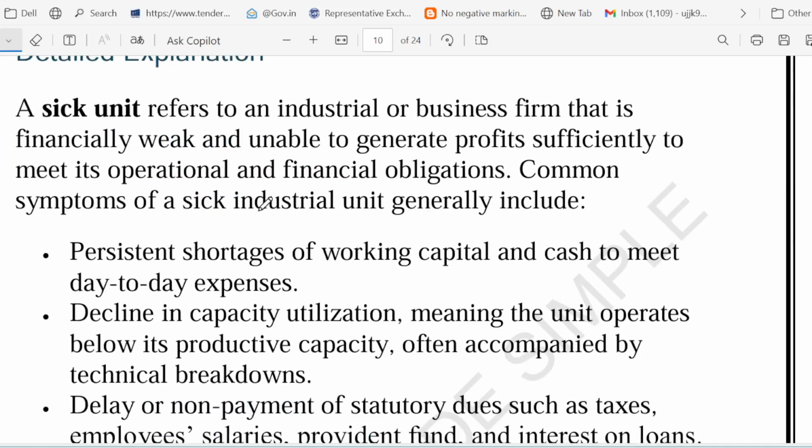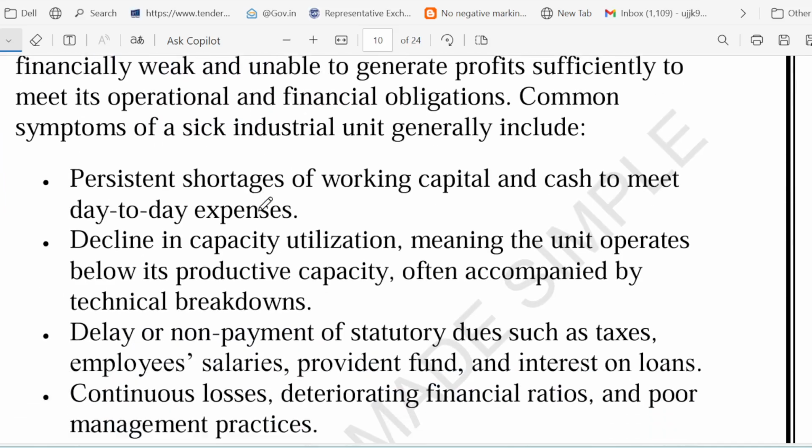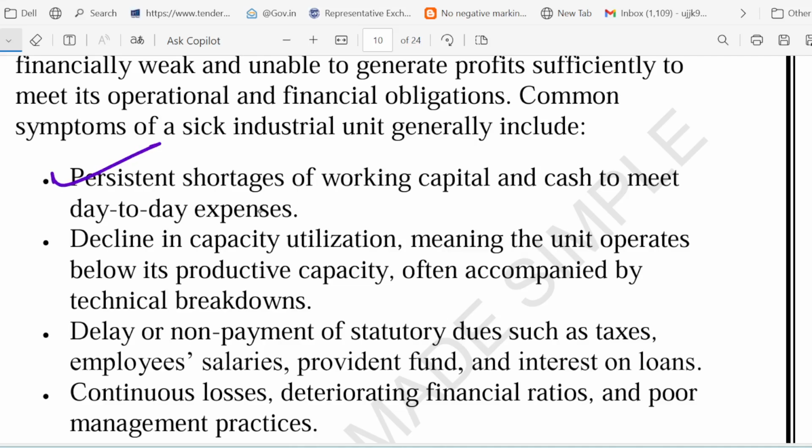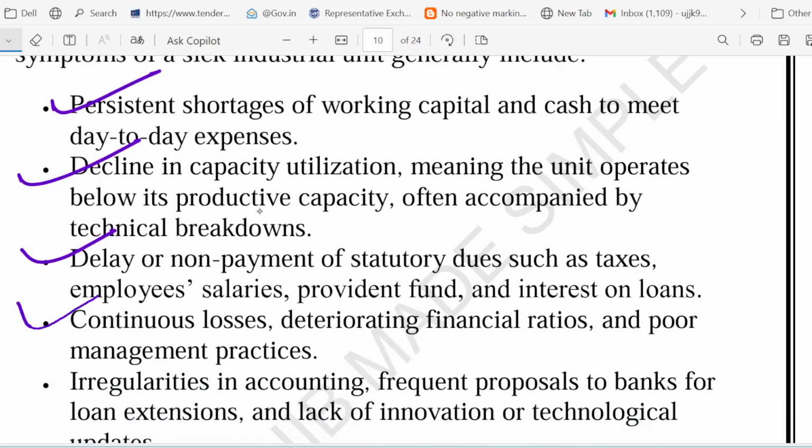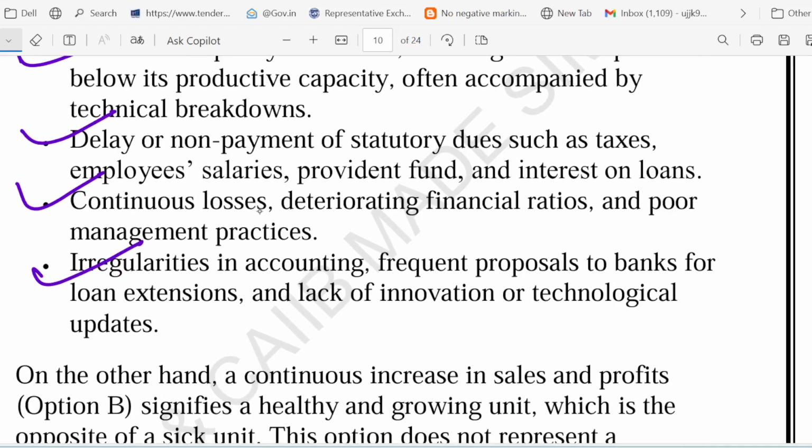Remember, these are the symptoms of sickness: persistent shortage of working capital, decline in capacity utilization, delay or non-payment of statutory dues, continuous losses, deteriorating financial ratios, and irregularities in accounting. Okay, so friends, remember, a sick unit shows signs of financial weakness like cash shortage, declining production, and default. If sales and profit are rising steadily, that is actually a sign of health.